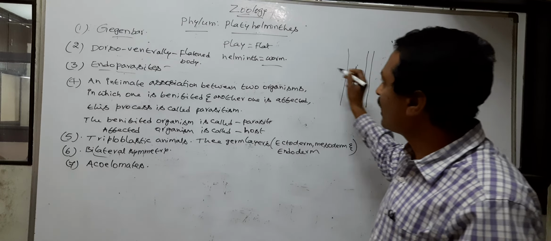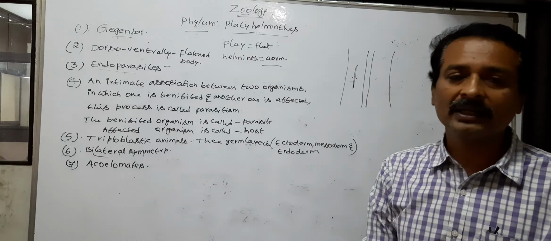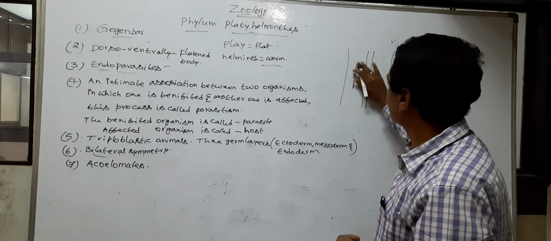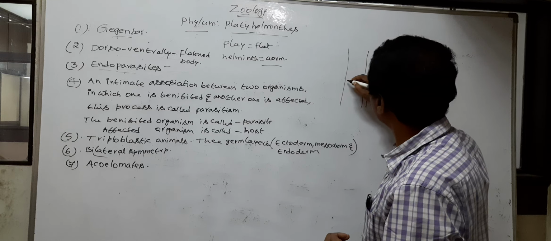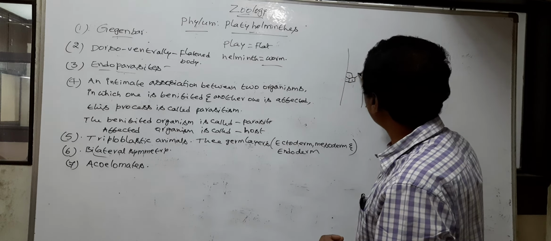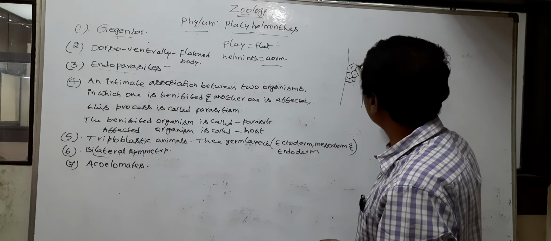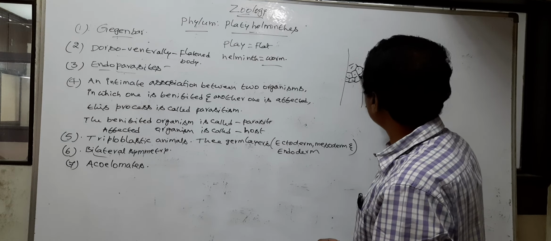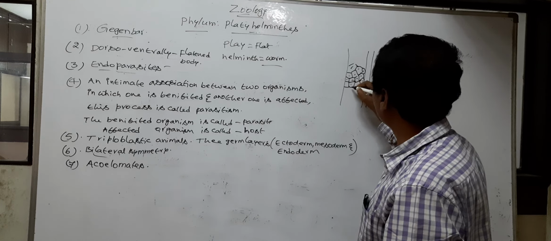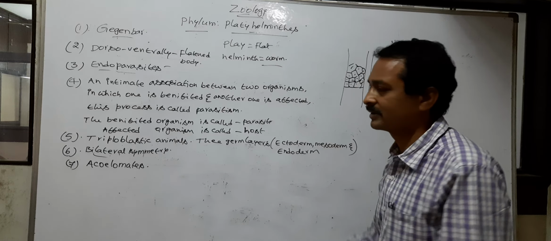This coelom is absent in phylum Platyhelminthes due to the presence of mesenchyma. Mesenchyma is a tissue. Mesenchyma fills the body cavity between body wall and organs.